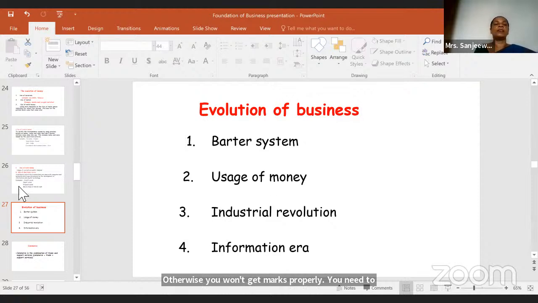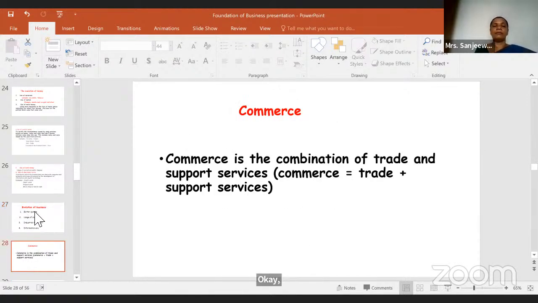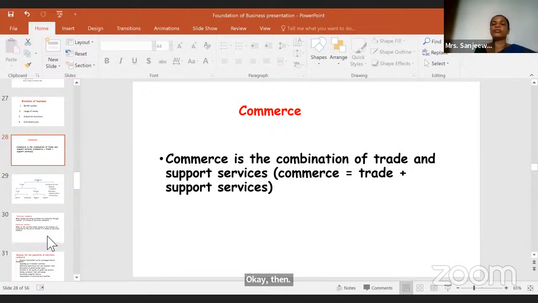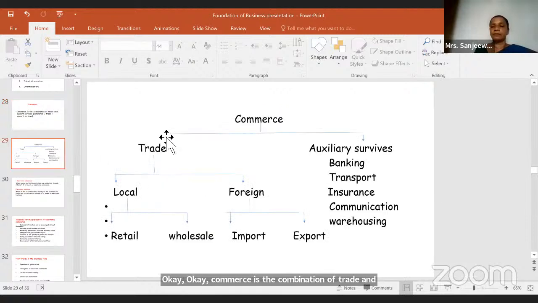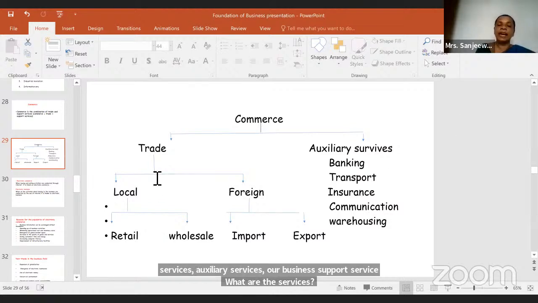Then commerce. What is commerce? It is the combination of trade and auxiliary services or business support services. Okay, commerce is the combination of trade and business support services. So now we'll see here, you can see the flow chart. Trade and auxiliary services. Auxiliary services are business support services. What are the services that support the business? What facilitates the business?